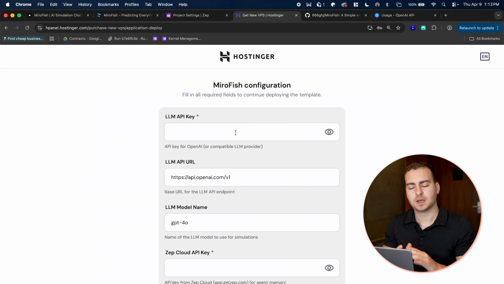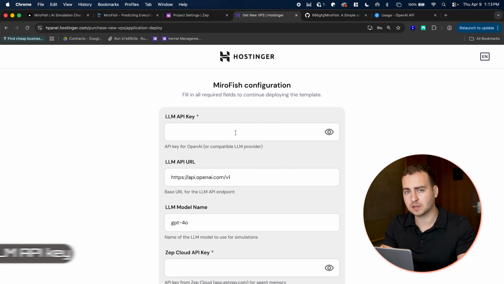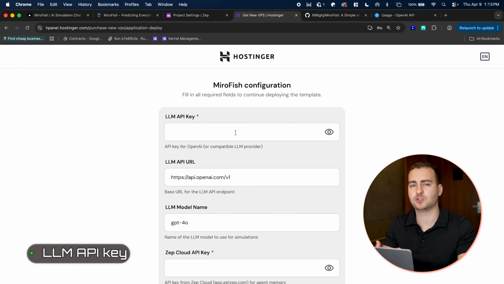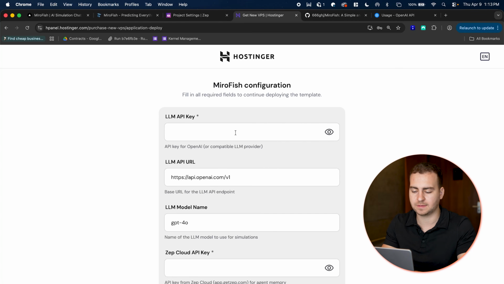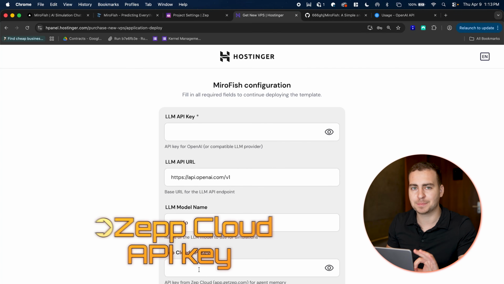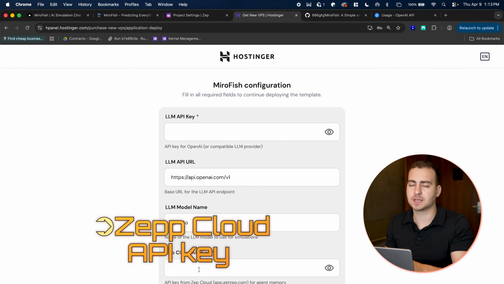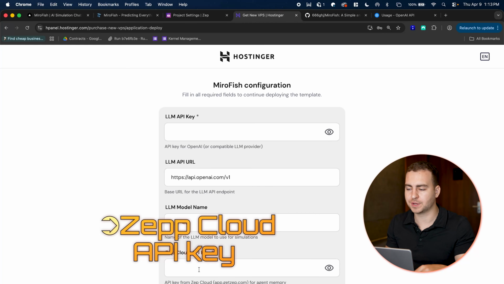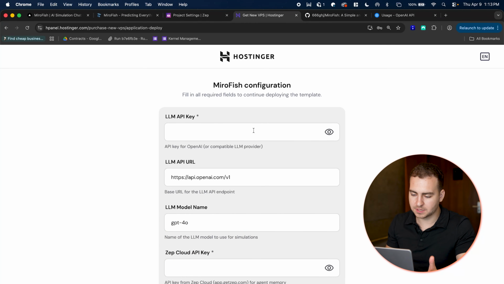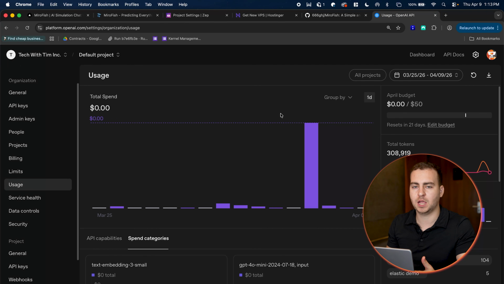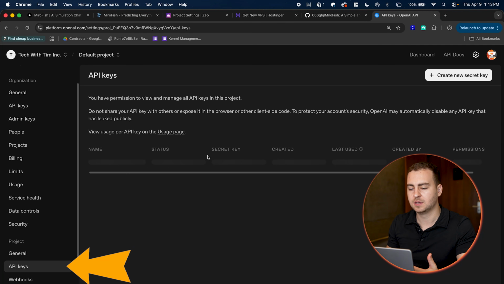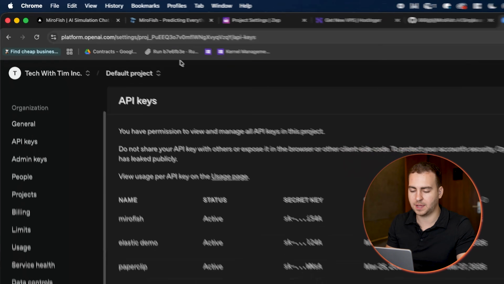Let me show you. All right, so as you go through the deployment process, whether you're running this on your own machine or you're going to use something like Hostinger, you will need an LLM API key. I'm going to recommend you go with OpenAI, but you can use anything that you want. And you're also going to need a Zep Cloud API key. Again, the steps I'm going to show you here, you'll need regardless, so make sure you follow along. Now, what I'm going to suggest is that you just go to OpenAI and create a new API key. So you can just go to platform.openai.com.